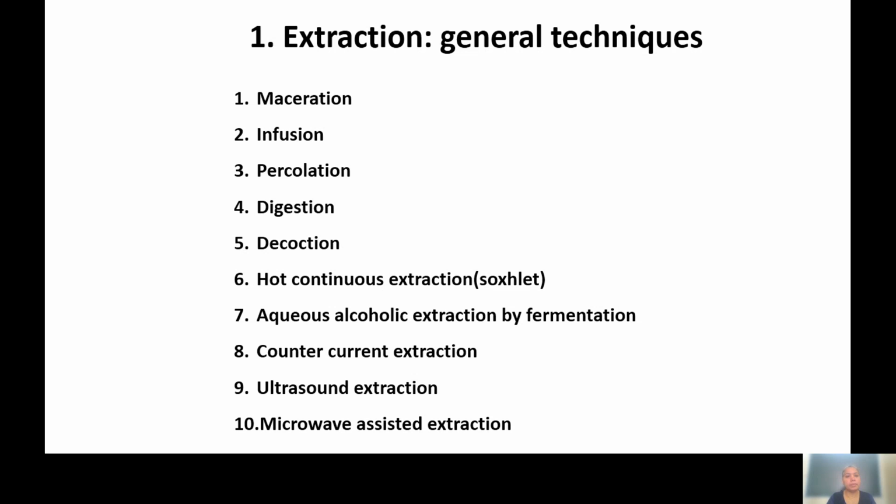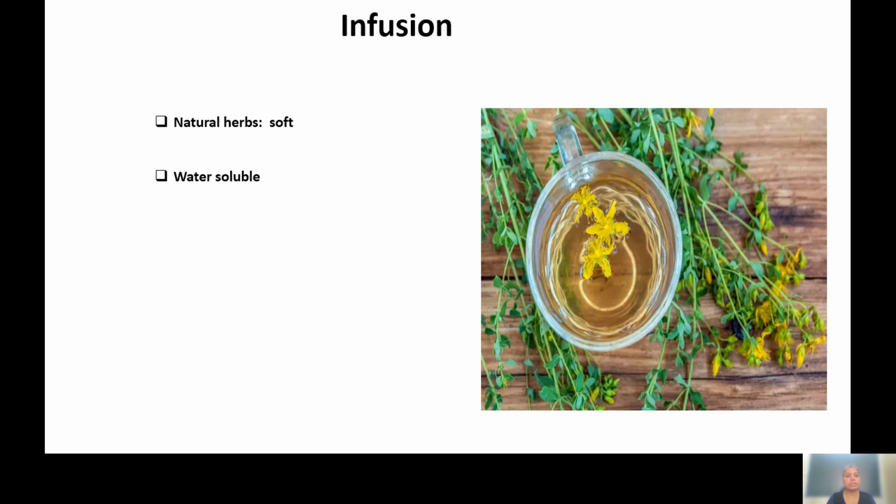Now I'll briefly talk about each and every technique one by one. The first one is infusion. Infusion is a very simple and old extraction. In this, natural herbs are used, and these natural herbs are soft in nature and also water soluble. So it is a simple method. In this method, natural herbs are generally soaked for a short period of time. For example, we can take cumin seed.